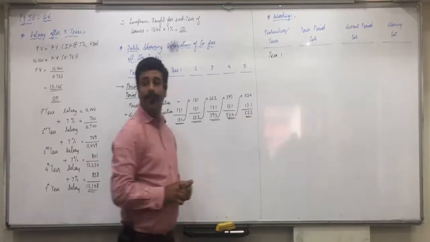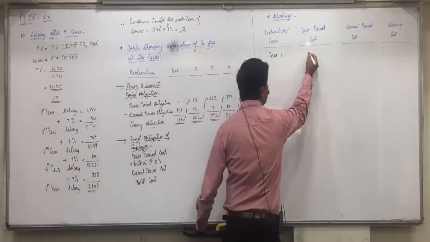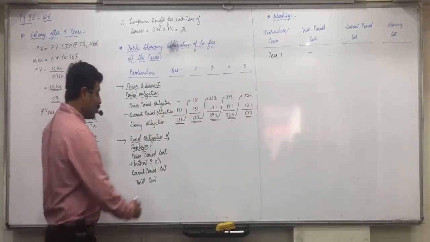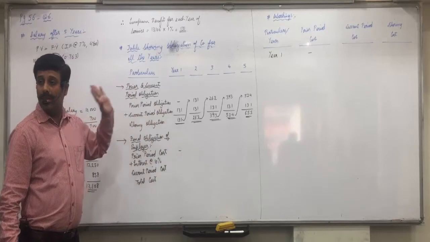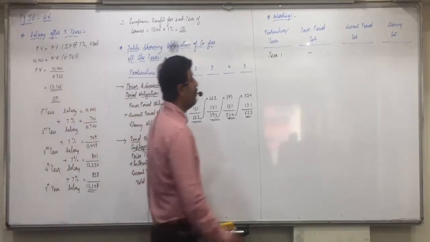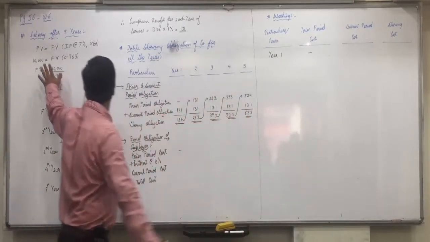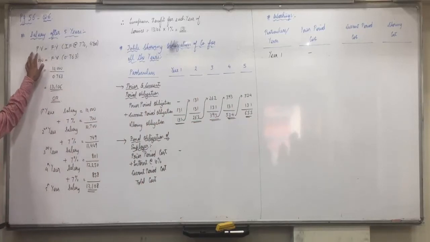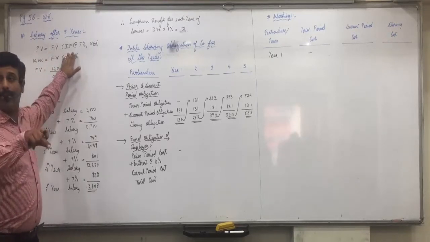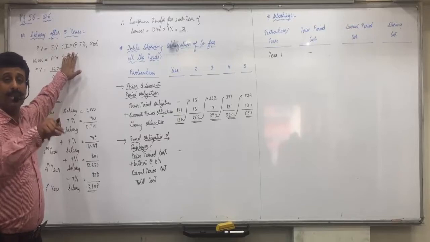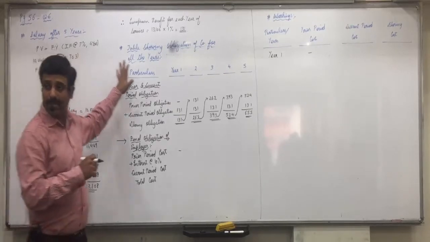Now year 1. First of all, in year 1 there is no prior period cost. What is current period's obligation? 131. But as we have to find the present value, what is the formula we have to use for finding the present value? Future value into interest factor. And here we are going to invest it at 10%, so at the rate of 10% in number of years.